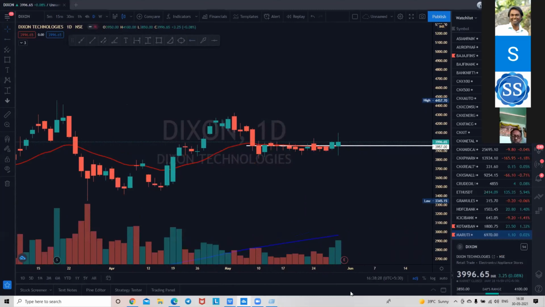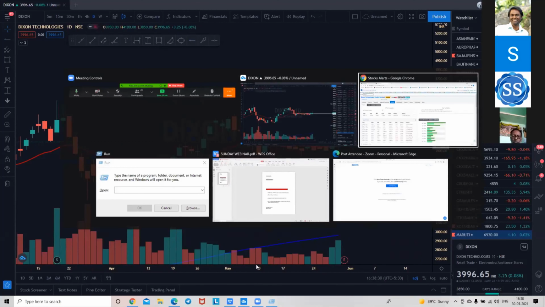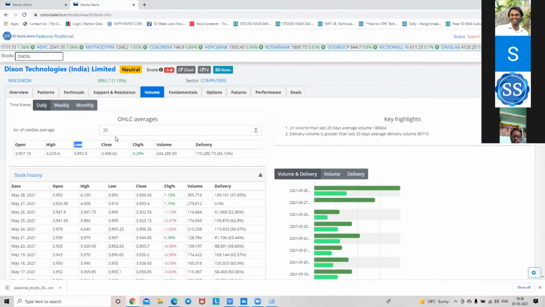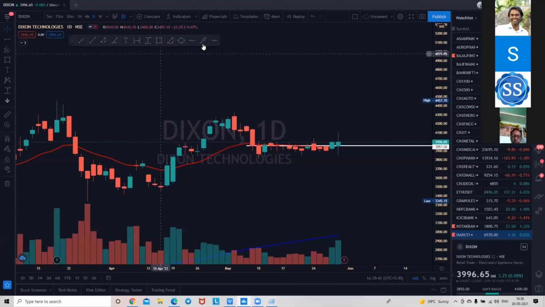So by marking a 30-day average, you are ascertaining the trend of the stock, and we are marking a 30-day low, which is 3892. So let us go and mark 3892, which is very close to this.